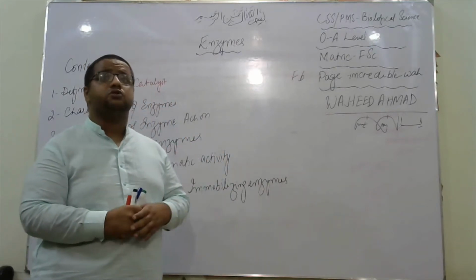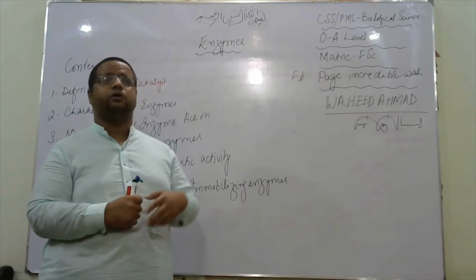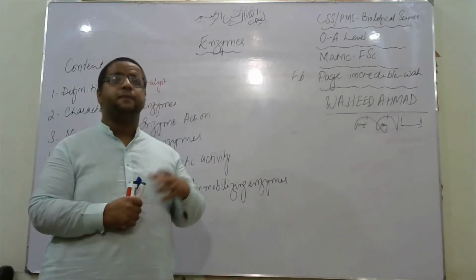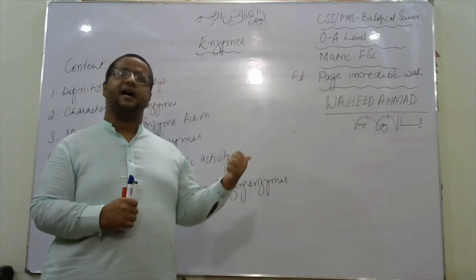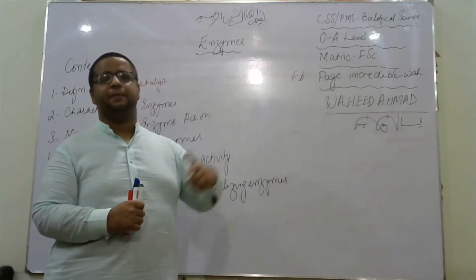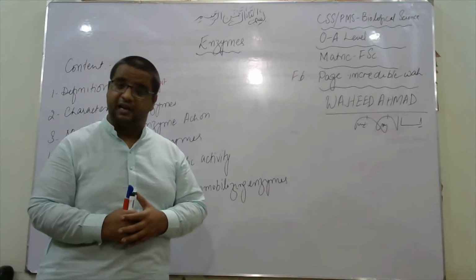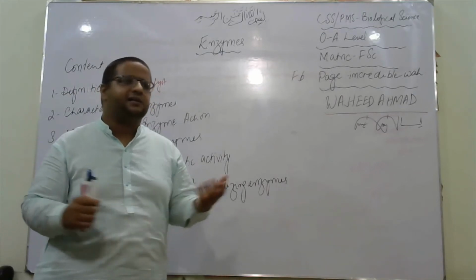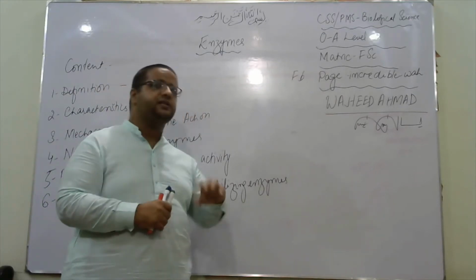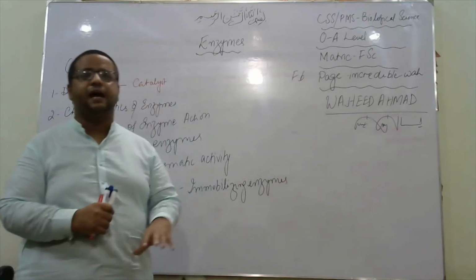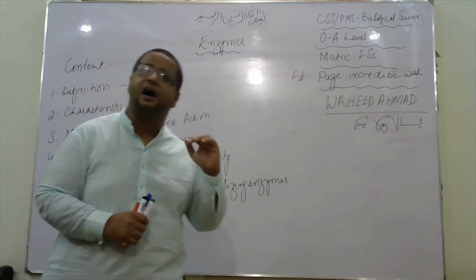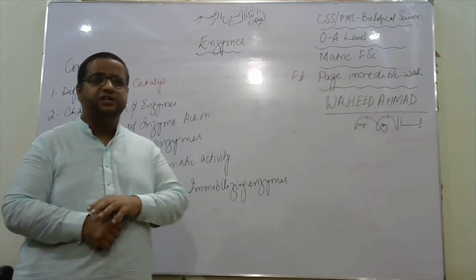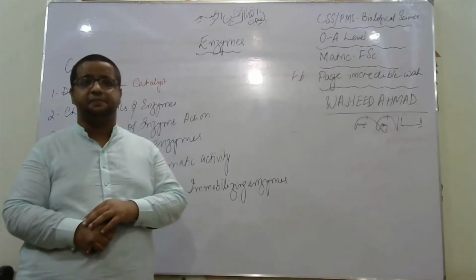Why is it called a biological catalyst? Because it is composed of a biomolecule. Which biomolecule? It's protein. So enzymes are proteinaceous in nature. They are coded by our DNA. They are the biological catalysts which speed up chemical reactions without being used up themselves. If they are utilized in the chemical reaction, that means they are not enzymes. So in simple terms, the quantity of enzyme at the start of the reaction and at the end of the reaction will always remain the same. This is the first key point in understanding the concepts of enzymes.